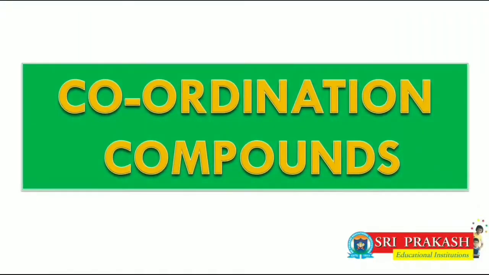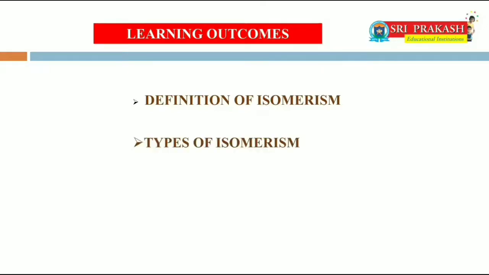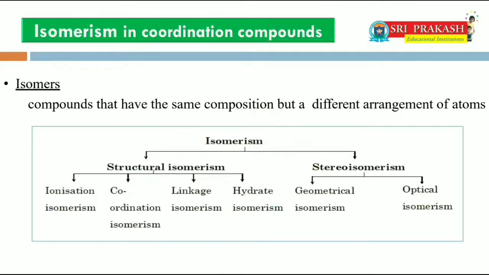The topic is coordination compounds, and the learning outcomes are definition of isomerism, types of isomerism and examples for isomerism. At first, isomerism.